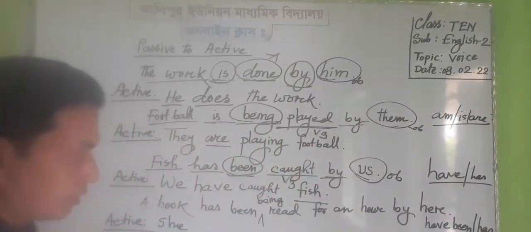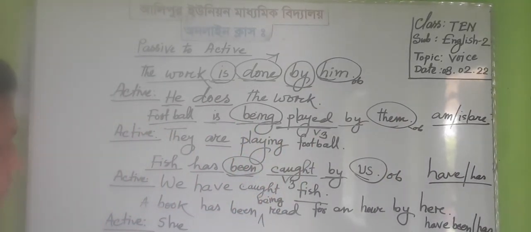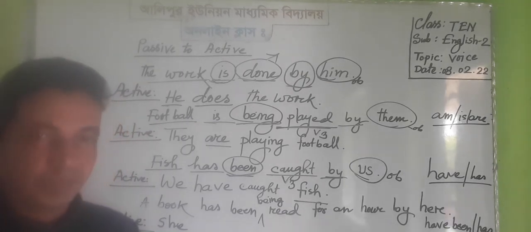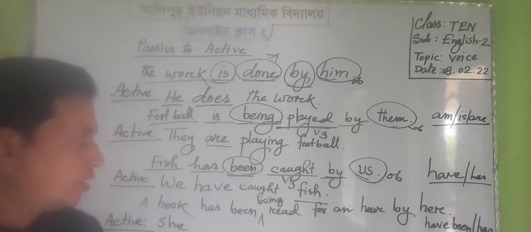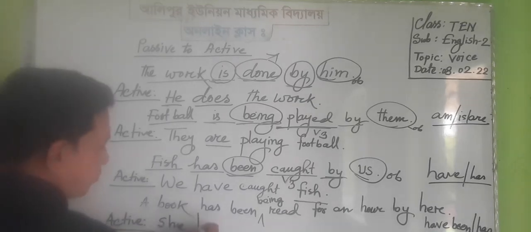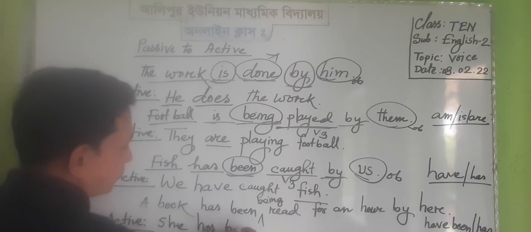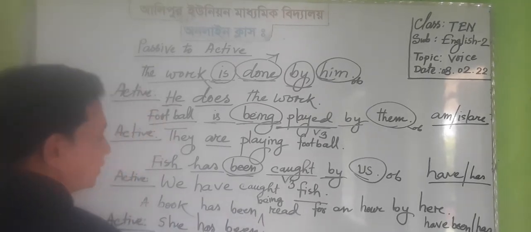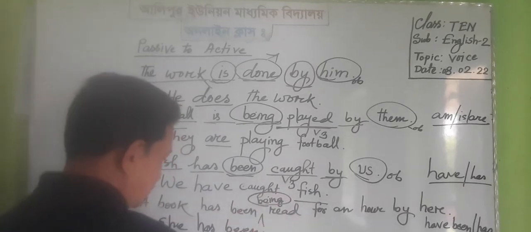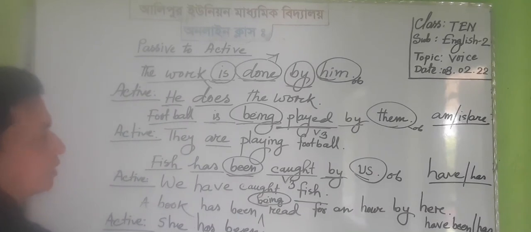If the subject is third person singular, we take has been after the subject, and otherwise for all subjects of first person, second person, and third person plural, we take have been. As she is third person singular, it must take has been. She has been. And after that we have to omit being. Being is not used in active voice. It is the auxiliary of passive voice.